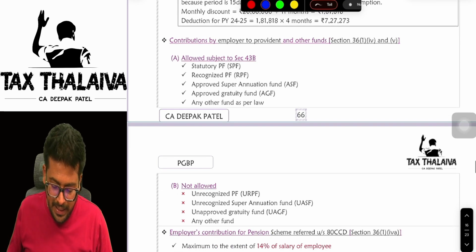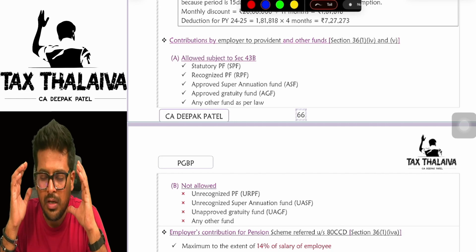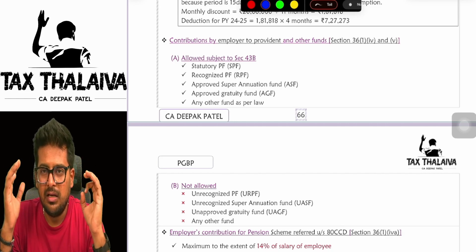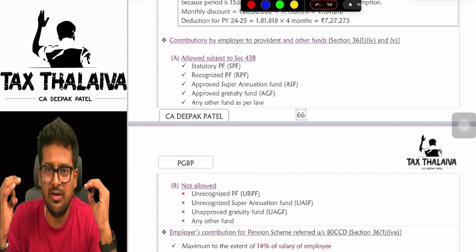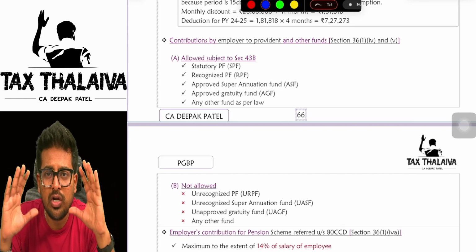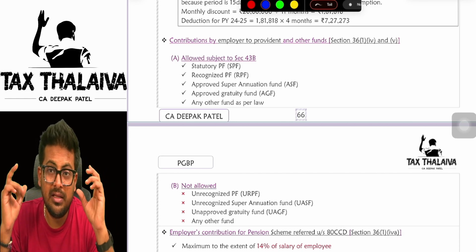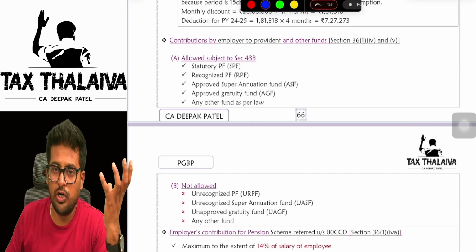Now, contribution by employer to provident fund and other funds. See, in the salaries chapter discussion, in our marathon, I have beautifully explained the whole concept of provident fund. In that, I told you there are two kinds of contribution: employer contribution and employee contribution.